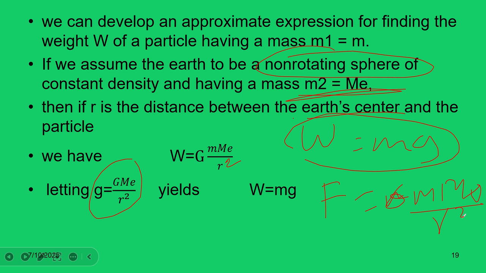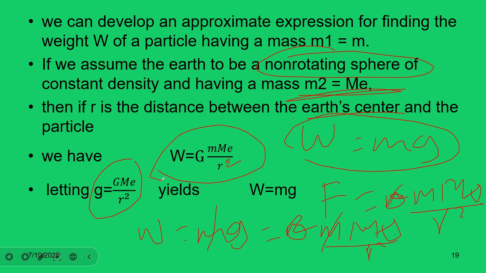When we take the equality of these two equations, weight, which is equal to mass times gravity, is equal to the gravitational constant times the mass of the particle times the mass of the Earth divided by r square. Here the mass of the particle is cancelled on both sides. So g is equal to the gravitational constant times the mass of the Earth, all divided by r square, which is the last equation of this concept.